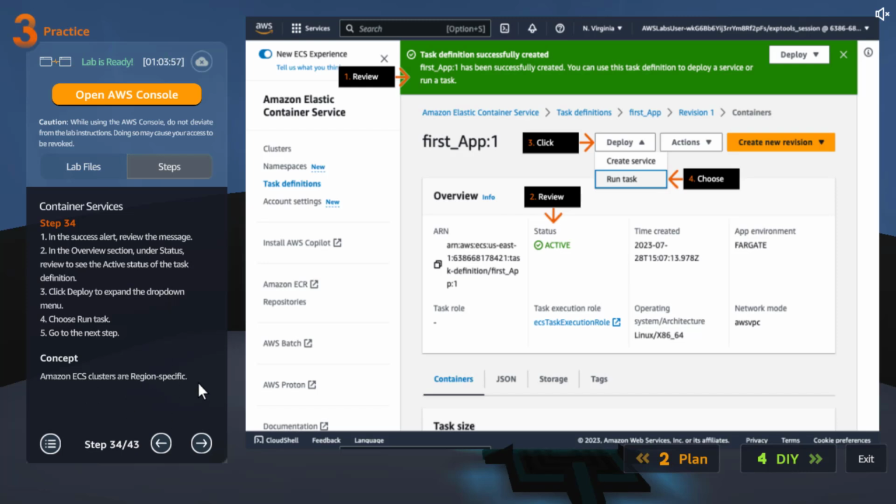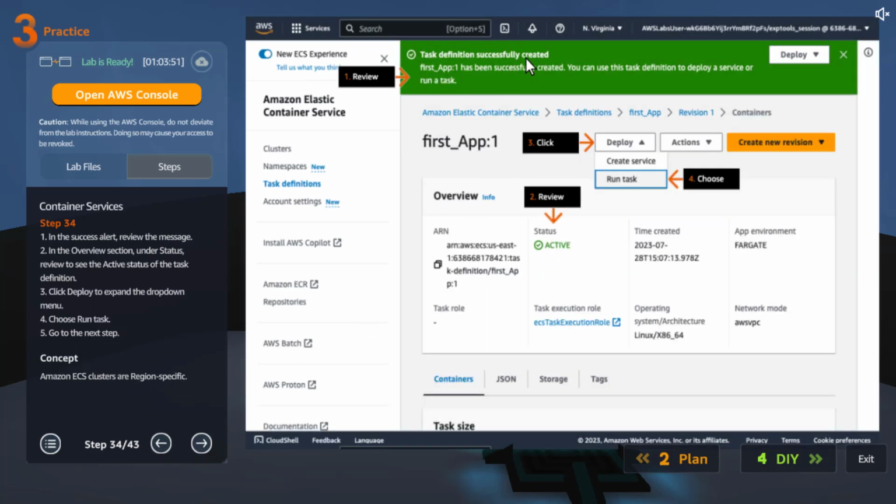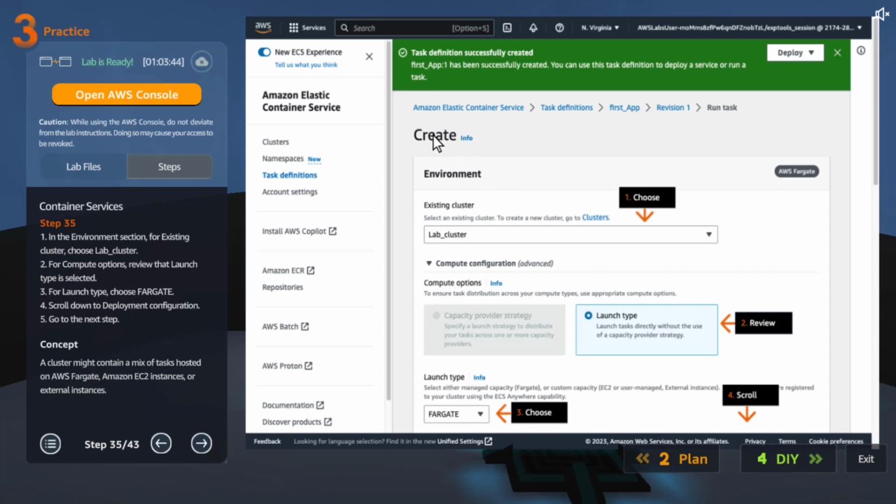ECS clusters are region specific. Okay, so we need to go and check the appropriate region if we missed somehow. Review this, then review this active, then click on deploy, then run task. Now I think we'll create the task. The existing cluster is lab. Then we will click on launch type, Fargate, scroll down. A cluster might contain a mix of tasks hosted on AWS Fargate, Amazon EC2 instances or external instances.